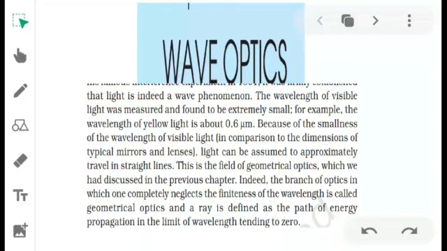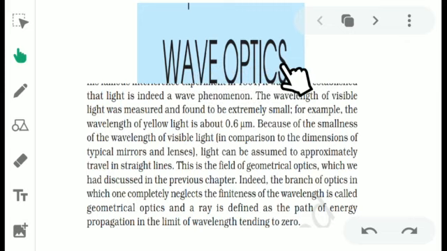Hello students, our next chapter is wave optics. Optics is the branch of physics which deals with the study of light. Wave optics means the wave nature of light. Here we are going to discuss it.